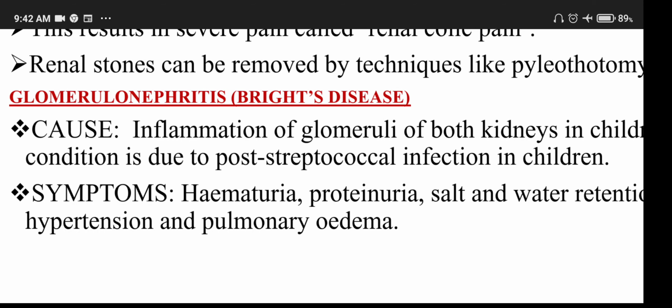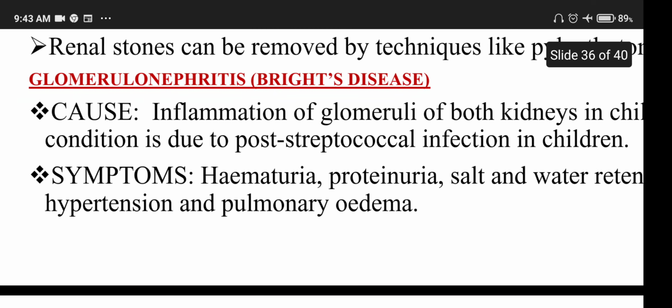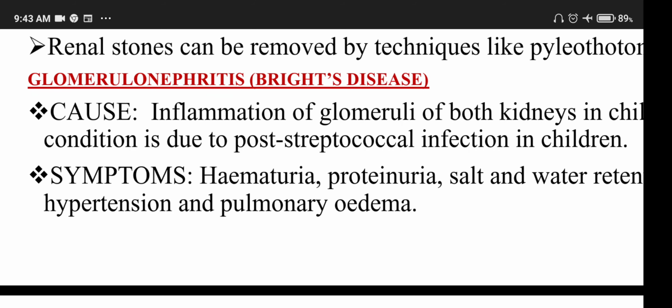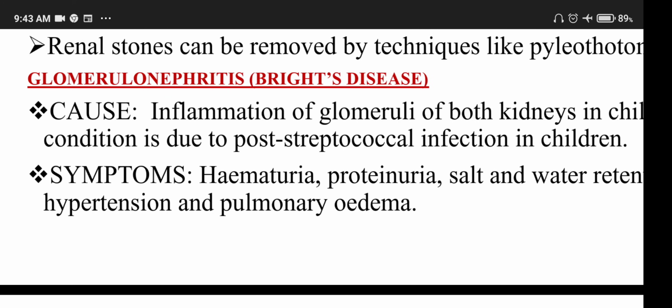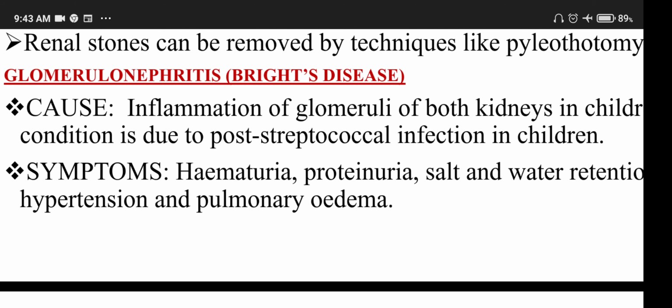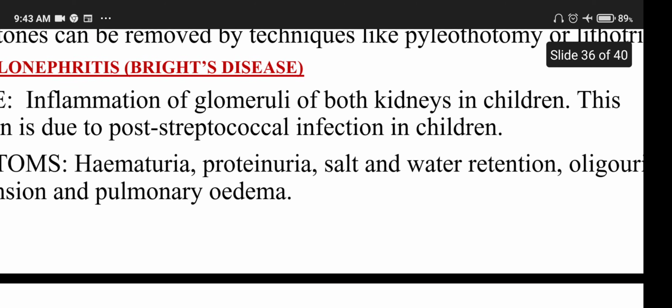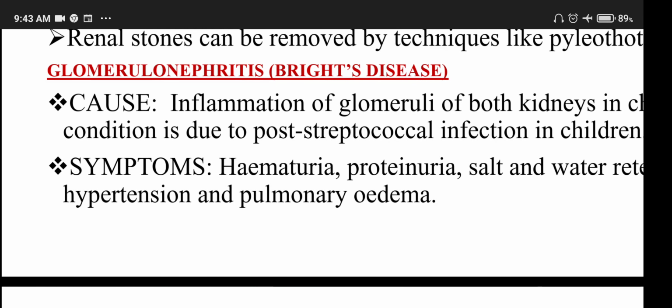Glomerulonephritis is otherwise called Bright disease. It is caused due to the inflammation of glomeruli of both kidneys in children. This condition is due to post-streptococcal bacterial infection in children. The symptoms are hematuria, proteinuria, salt and water retention, oliguria, hypertension, and pulmonary edema.